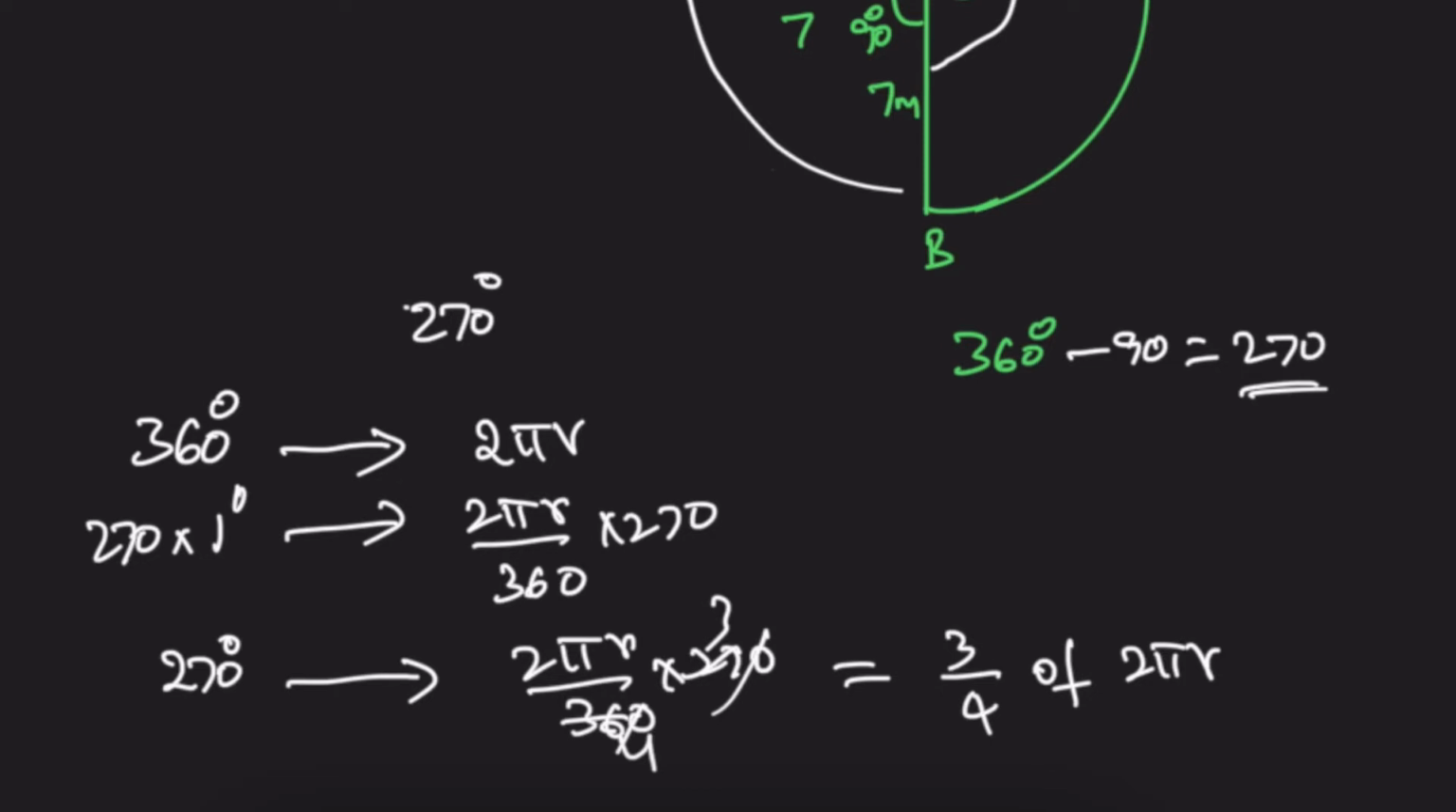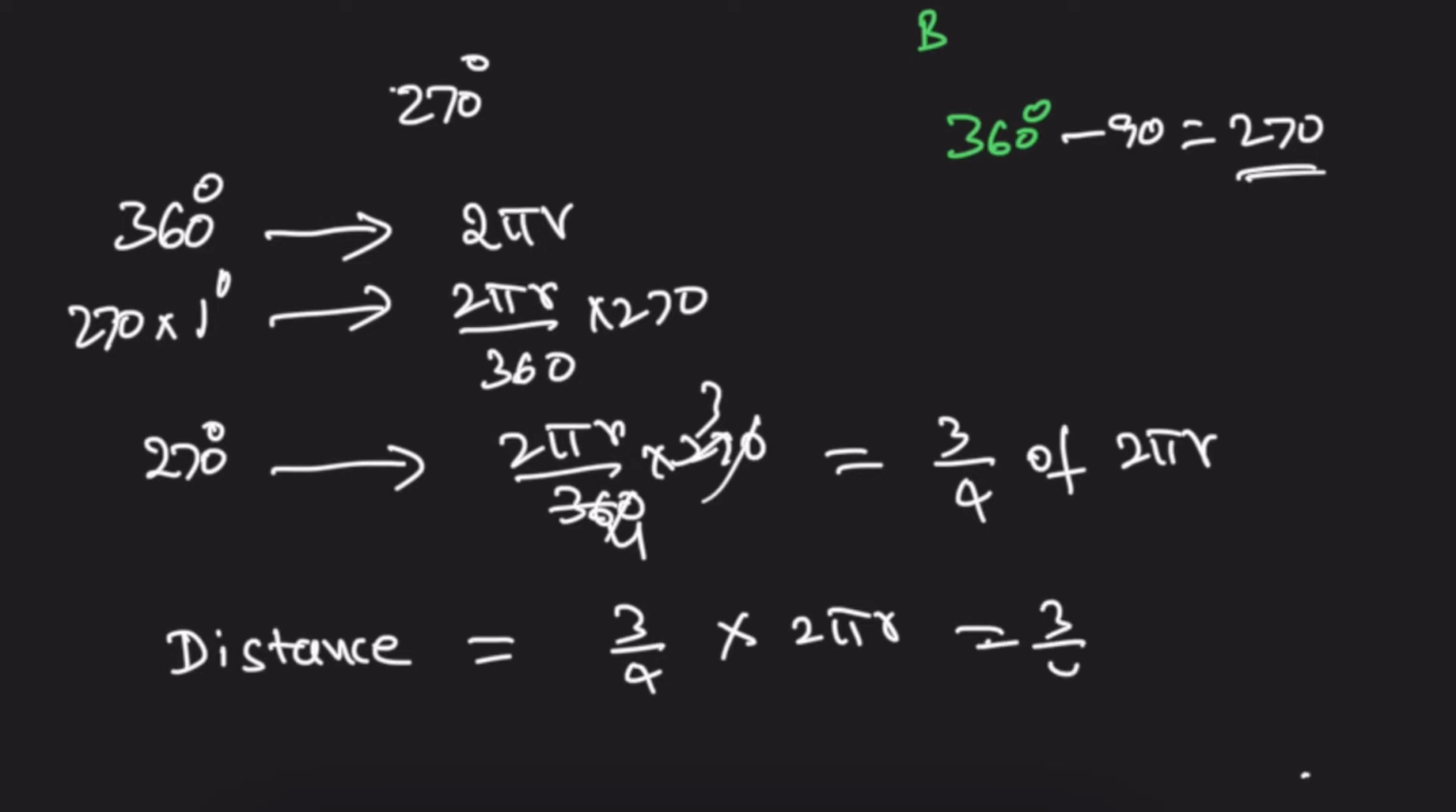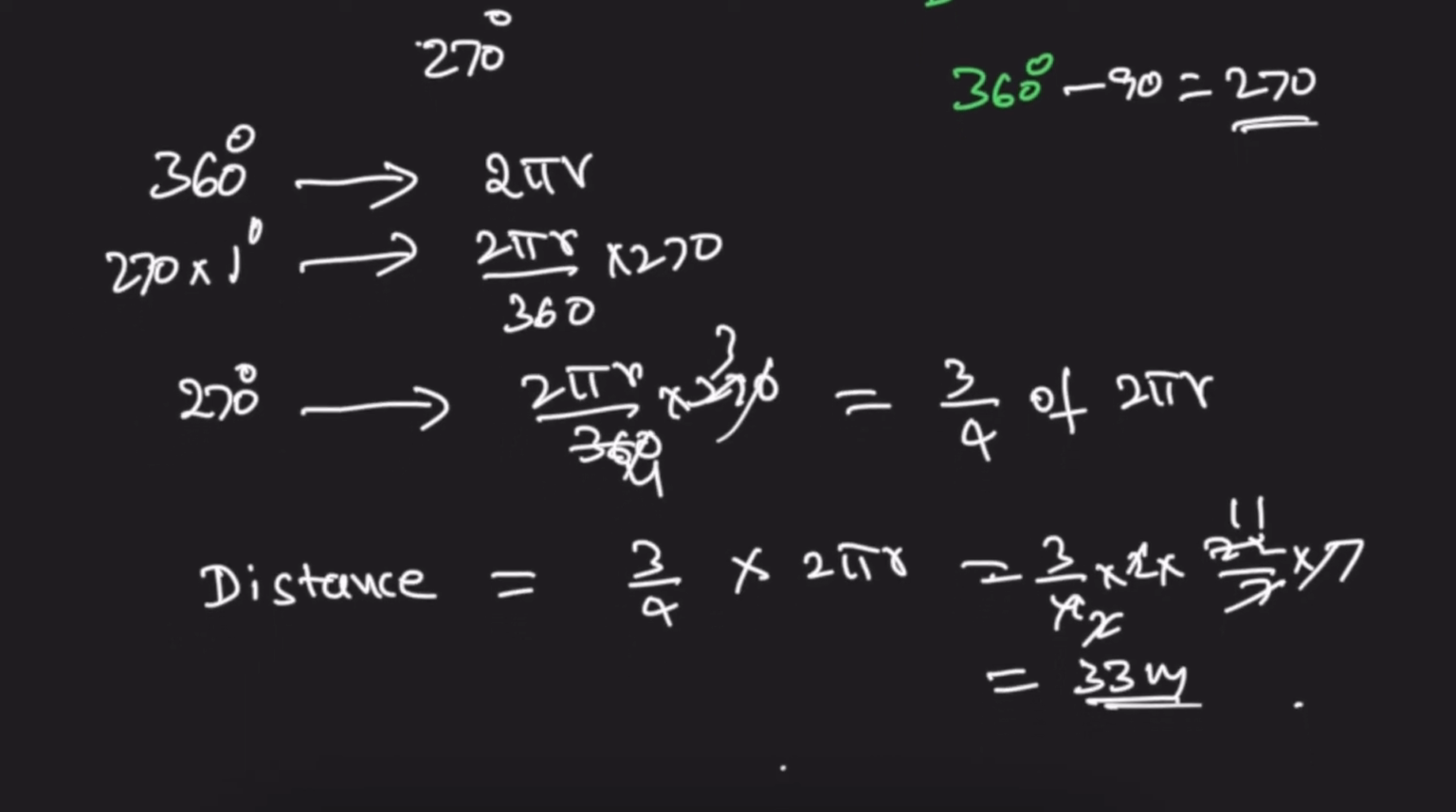So the distance is equivalent to 3 by 4th of 2 pi r, the perimeter of the circle. That is 3 by 4 into 2 into 22 by 7 into r, which is given as 7. The 7s cancel, 2 2s are 4, 2 11s are 22, so 3 11s are 33 meters. So it covers 33 meters. The distance here is 33 meters.